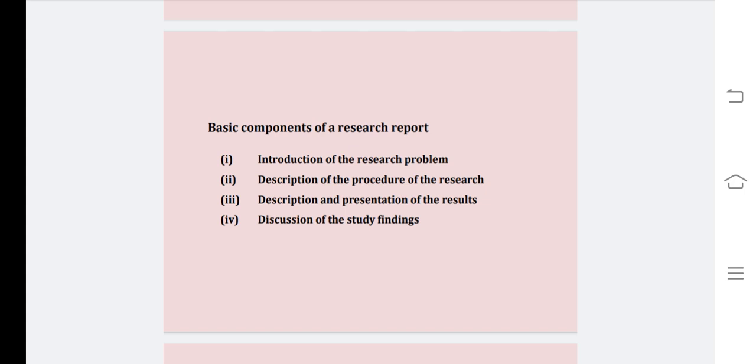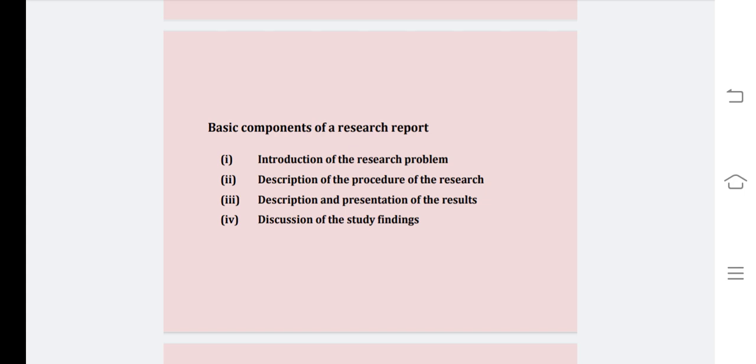Under this, the researcher will be stating what the problem is, what its importance is, what is the relation of the problem with previous theory and research, what are the objectives of the study, and what are the hypotheses.